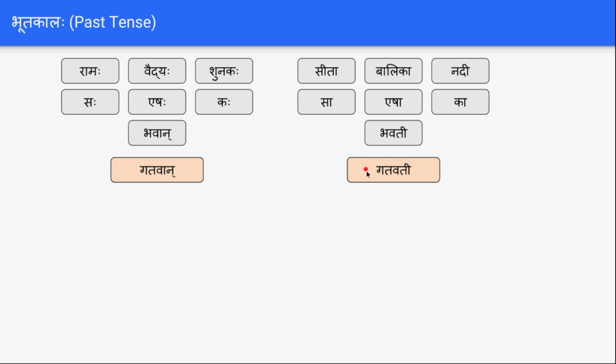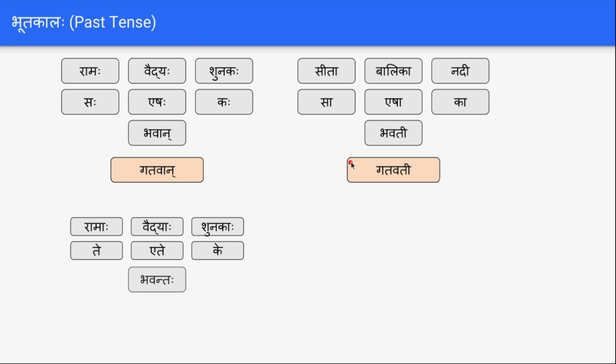Balika Gatavati, the girl went. Nadi Gatavati, the river went. Sa Gatavati, she went. Ka Gatavati, who went. Bhavati Gatavati, you went. So Gatavan is the masculine form for the past tense, and Gatavati is the feminine form for the past tense, for the present tense word Gacchati. Gacchati in present tense, and Gatavan, Gatavati in the past tense.